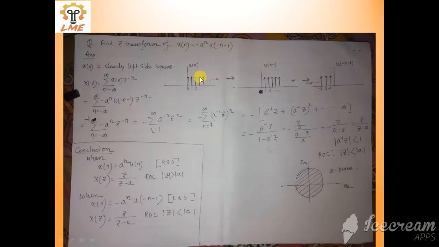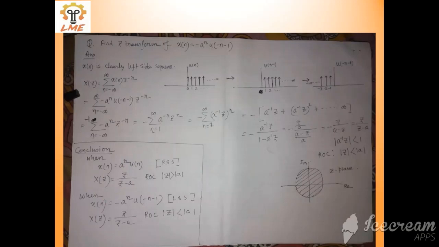Now see, u[n] is a sequence that exists for 0, 1, 2, and so on. Now u[n minus 1] means it is right shifted by 1 point, so it will only exist from 1, 2, 3, 4, 5. u[minus n minus 1] means it is the mirror image with respect to the y axis of this signal. This thing I hope you already know.